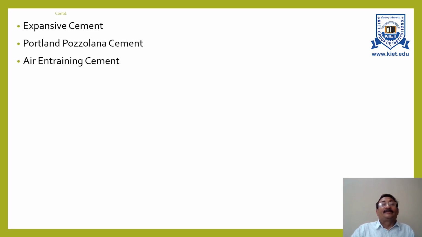Next type of cement is air entraining cement. Although this cement is not covered in Indian specification methods, by mixing a small amount of air entraining agent with ordinary Portland cement clinker at the time of grinding, we can make air entraining cement.